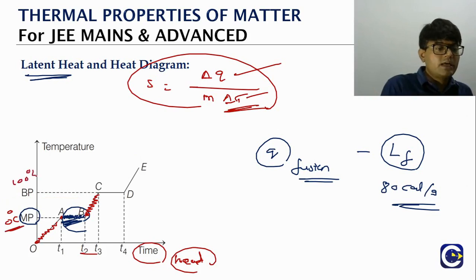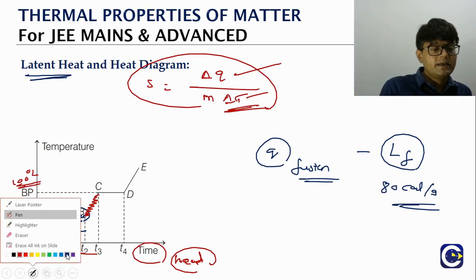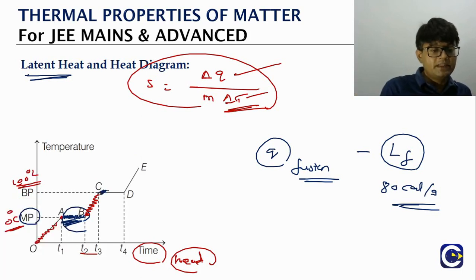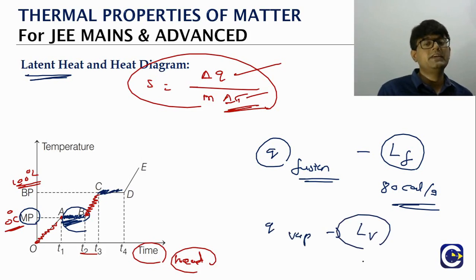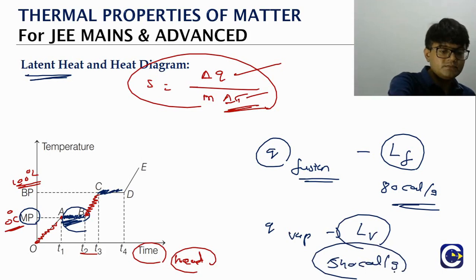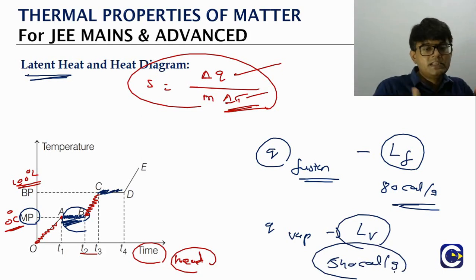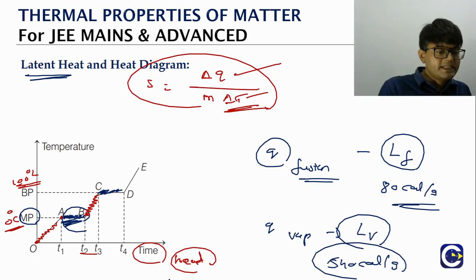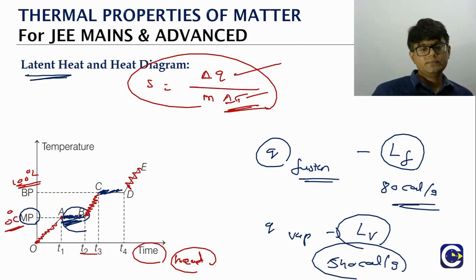Then once we come to 100 degrees Celsius, again what we observe here, you can see what is happening. We are supplying heat between the time T3 and T2. That much time we are supplying the heat, but temperature is not changing. This is what we'll refer to as the latent heat of vaporization, L subscript V. For water, the value is 540 calories per gram. Again, once the substance is changed into the vapor state, we can see that the temperature again will be increasing, linear relation.